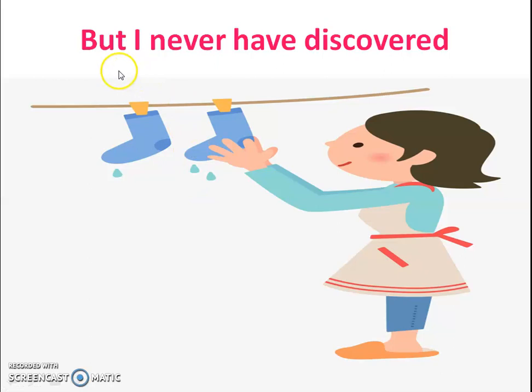Our next line is, "But I never have discovered." Here the poetess says that Mrs. Ocean washes the clothes every day. She uses bluing to clean the clothes, so the water looks blue in color. And because of washing clothes, the bubbles or foam are floating on water. But I have never seen where she keeps all the clothes. I have never seen where the clothes are.